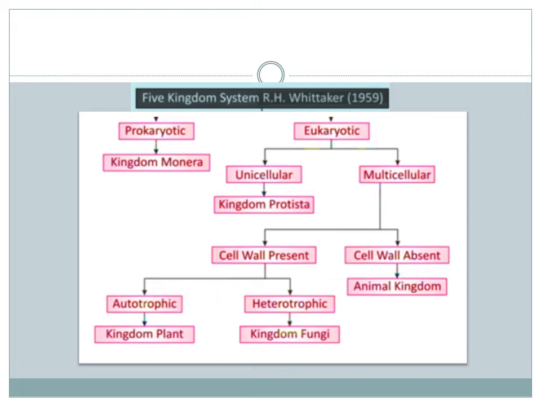Now on the basis of mode of nutrition, some are autotroph and some are heterotroph. Kingdom Plantae are autotrophic, but kingdom Fungi are heterotrophic. The similarity is that the cell wall is present, but the dissimilarity is that plants are autotroph, fungi are heterotrophic, saprotroph. They also differ on the basis of cell wall: the plant cell wall is made up of cellulose, and the fungi cell wall is not made up of cellulose but of chitin. That is the difference between the cell wall compositions. Now the kingdom Animalia is purely heterotrophic.